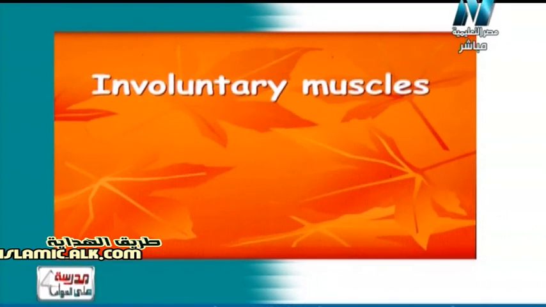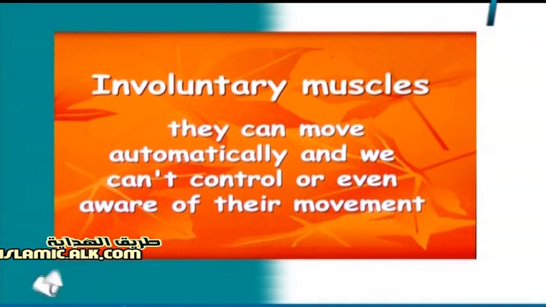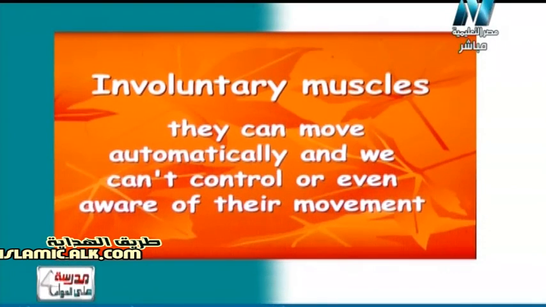Now what's meant by involuntary muscles? The definition is: they can move automatically, and we cannot control or even be aware of their movement. Being aware means I don't know whether they are moving or not; they are already moving, but I don't follow them and cannot control, stop or speed them up. So they are involuntary muscles that move automatically.